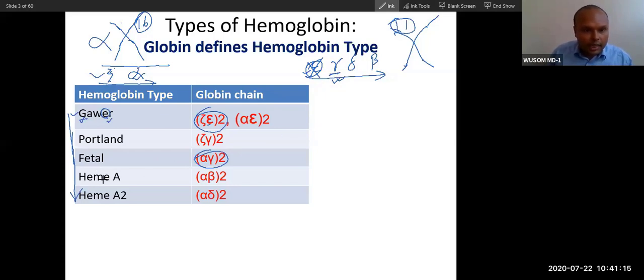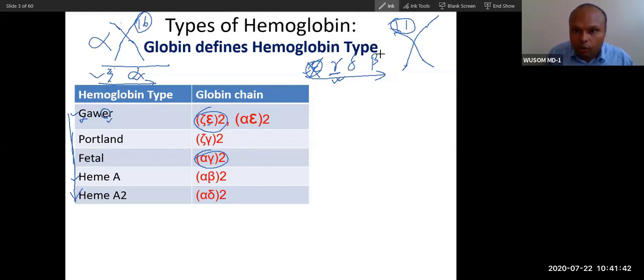So now you can see after birth, as soon as the baby is born, this hemoglobin is in very high concentration, but it will be replaced slowly by this. Within a few months, this will be completely replaced by this. Fetal will be replaced by, not within months, actually within a month it will be replaced by this. Within a few weeks it will be replaced by this. This hemoglobin will be replaced by this. This is called adult hemoglobin.